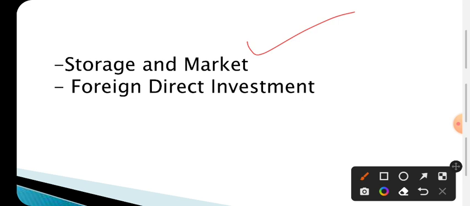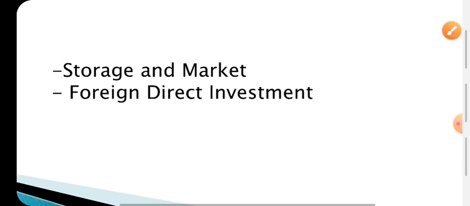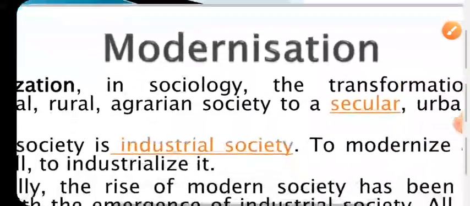And the last one is foreign direct investment, because in India investors are too few. So in order to make India a growing economy, a growing industrialized country, we have to allow and permit investors from abroad to invest in India, and ultimately the things will be used for the benefit of the people of India. This is all about industrialization.